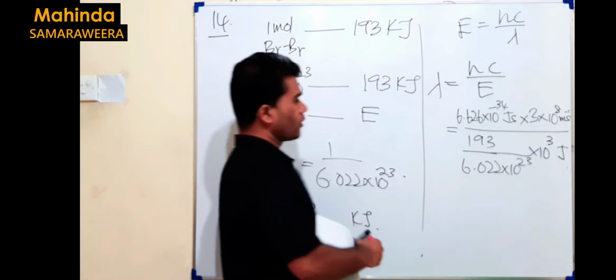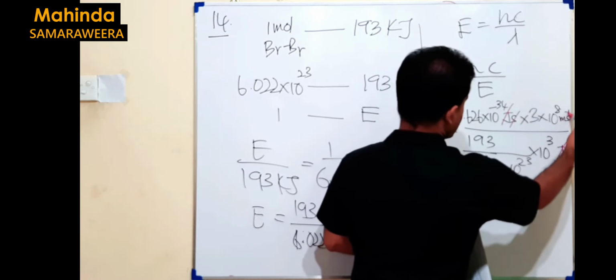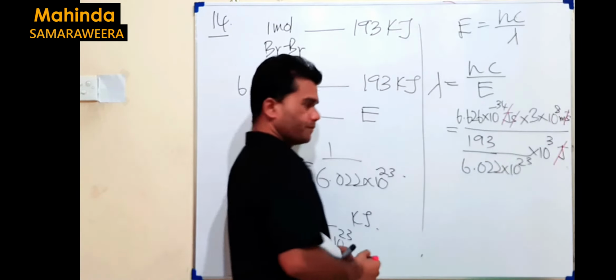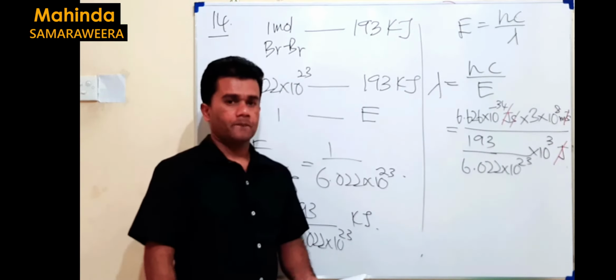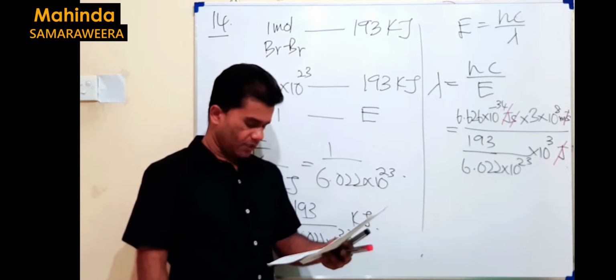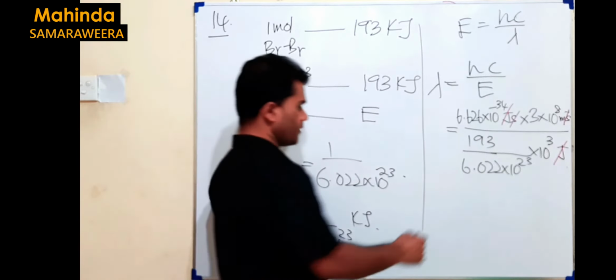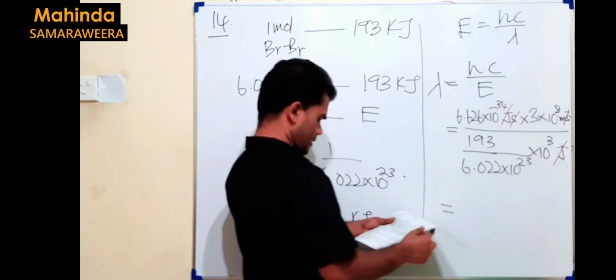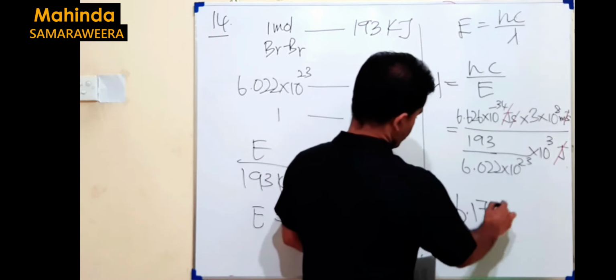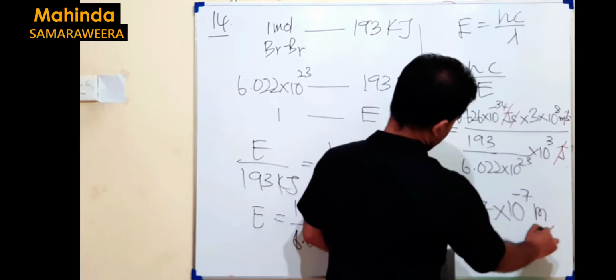Now we can see that joule cancelled out, second per second cancelled out, and finally we end up with meter. That's an acceptable unit for lambda, wavelength. All the answers are given in meters. So when you simplify this, you end up with this answer: 1.67 × 10 to the power of minus 7 meters.